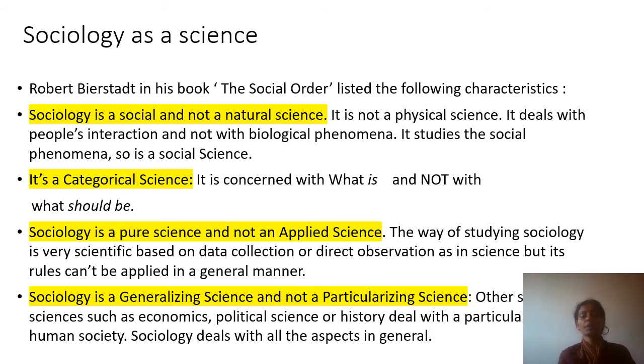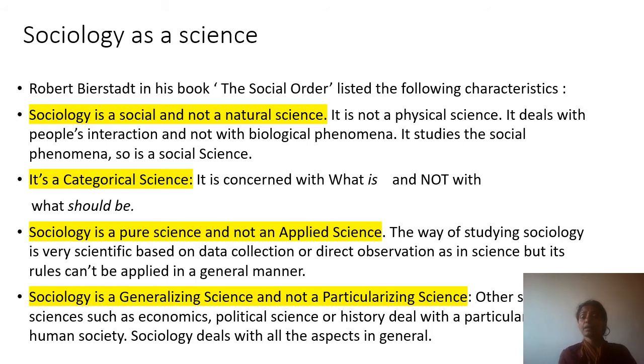its rules can't be applied in a general manner. The way science rules can be applied in a general manner, social sciences' rules cannot be applied in a general manner, because societies are very different from each other, people are different from each other. We cannot have a single rule saying that this is how, if we are studying marriage, this is the marriage and all marriages take place like this only. No, in a particular society, it will take place like this. Still there will be deviations, differences.